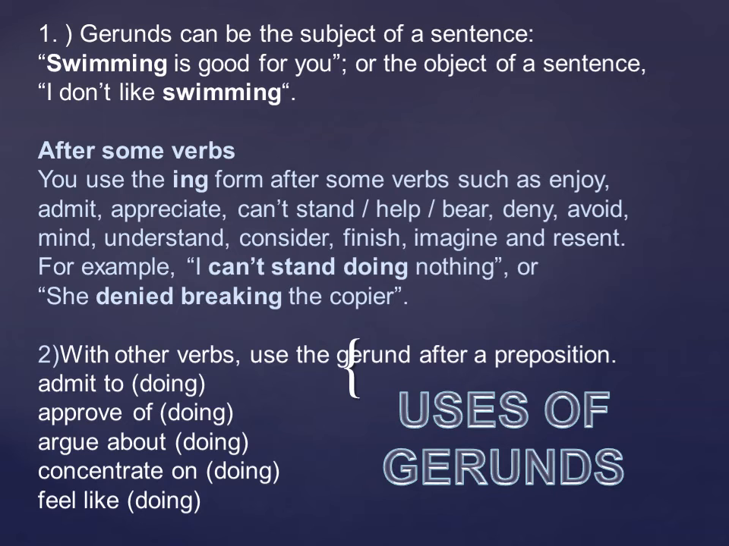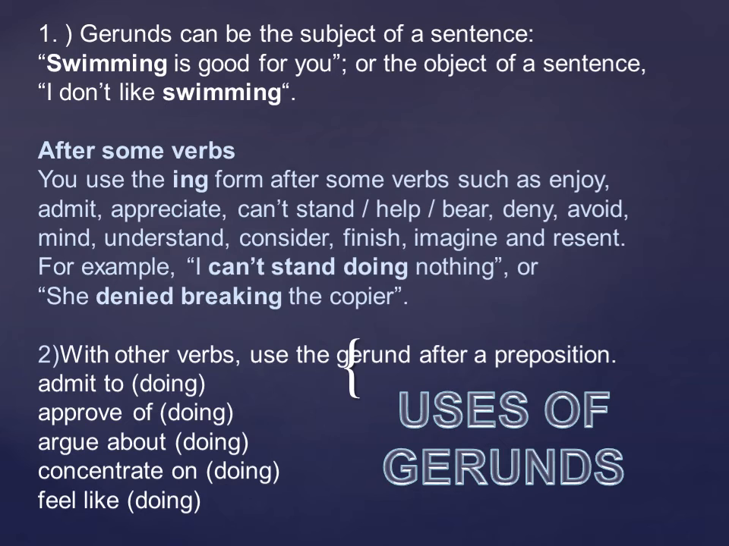Let me read it out first. With other verbs, use the gerund after a preposition. If you remember, I read the third type in the previous slide, which was object of the preposition. So this is just an explanation of that. When we use the gerund after a preposition, the example I gave was "I have received several awards for my gardening." It is used after the preposition for, and gardening is the gerund here, so it is the same thing.